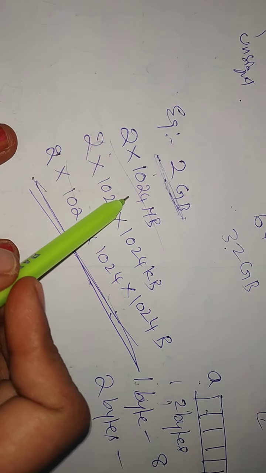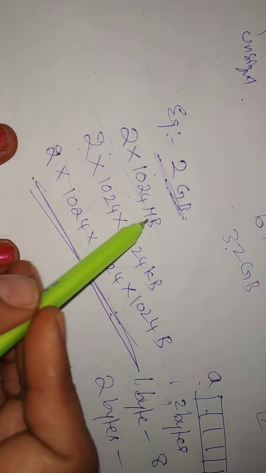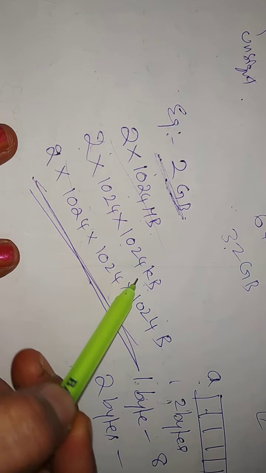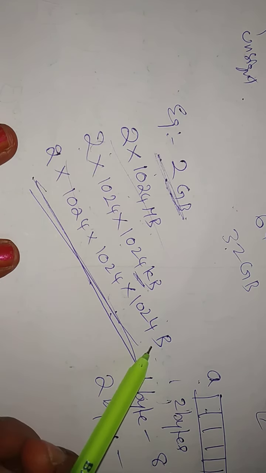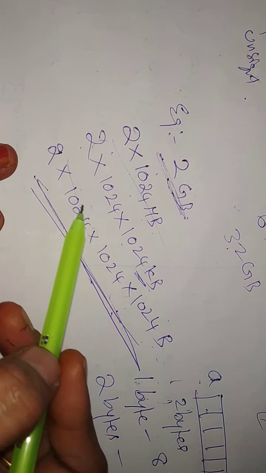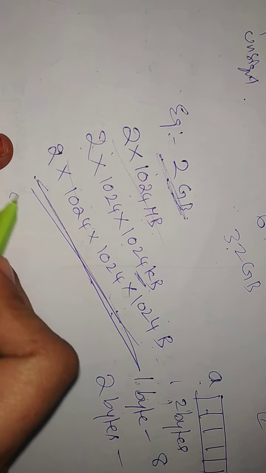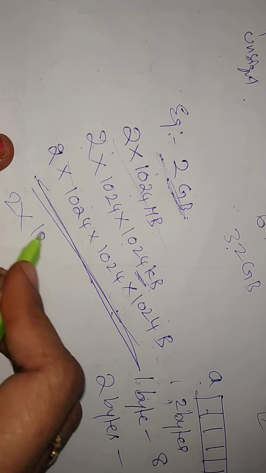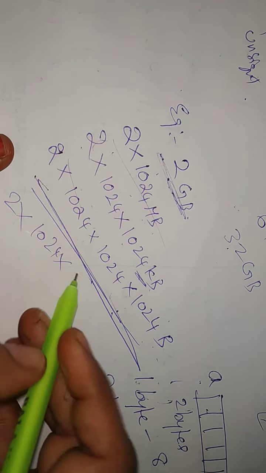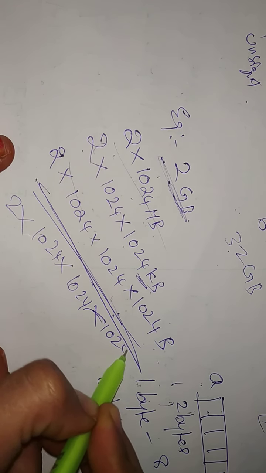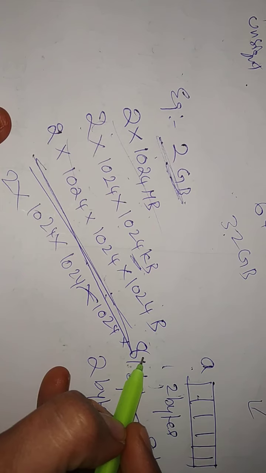So 2 into 1024 MB, KB means 1024 bytes, and bytes means 2 into 1024 into 1024 into 1024, and with 8 bits, into 8.